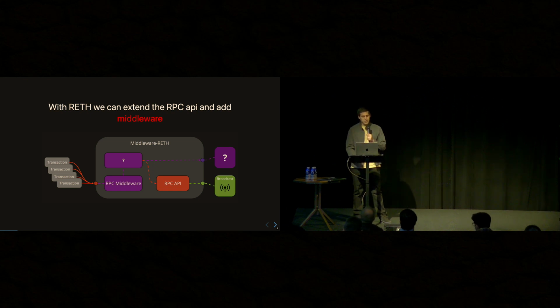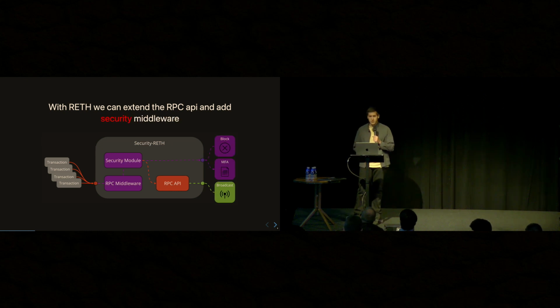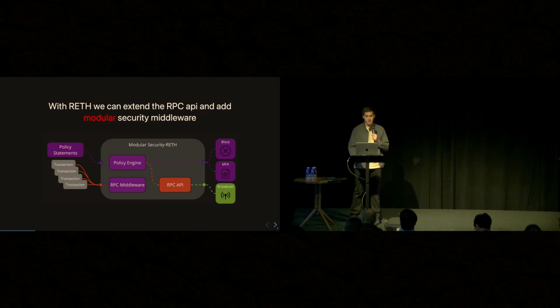But what I'm primarily talking about here is when transactions are broadcast, before the mempool. What are the things that we can do about that transaction, and how can we route it? For example, you can think of how we would add various security features to a transaction broadcasting system based on the context of that transaction, and decide to not only just pass through transactions to be broadcast, but in some cases block, send things for MFA, perhaps even create various complex MPC systems based on transaction context.